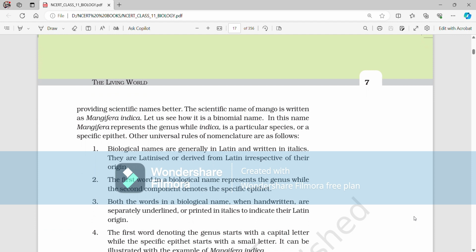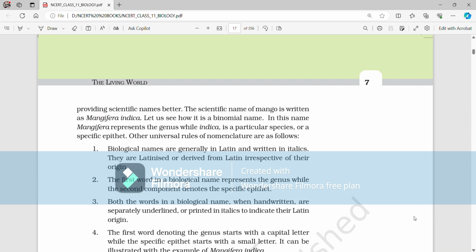Other universal rules of nomenclature are as follows. Number 1. Biological names are generally in Latin and written in italics. They are Latinized or derived from Latin irrespective of their origin. Second, the first word in a biological name represents the genus, while the second component denotes the specific epithet.